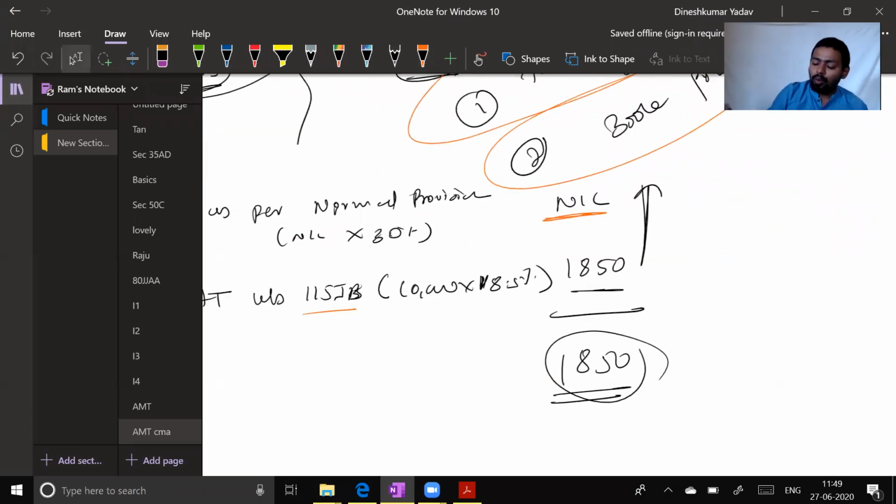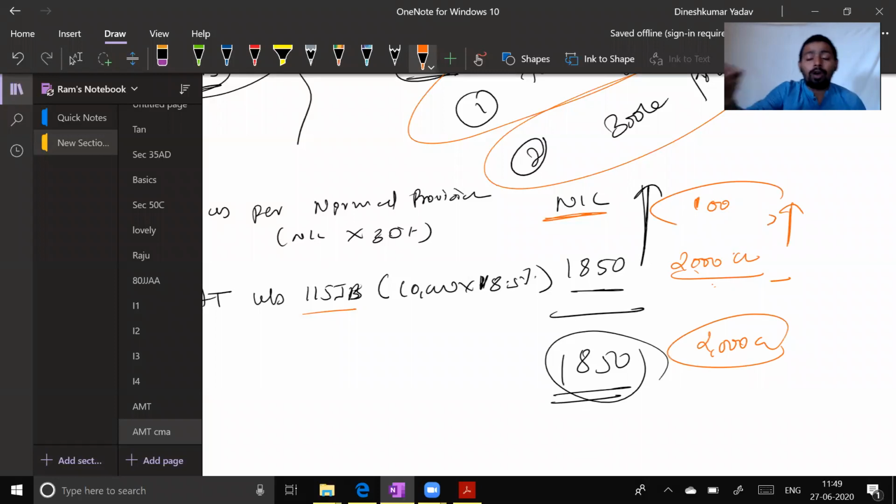So sir, in 1 year, what will happen? Say for example, on my book profit the tax amount is 2000 and on taxable income the tax amount is 100. Okay, 100 crore and 2000 crore. Whichever is higher I will pay. So 2000 crore I have to pay, whereas as per the normal provisions of income tax, I was supposed to pay only 100 crore. But the department is taking 2000 crore from me.